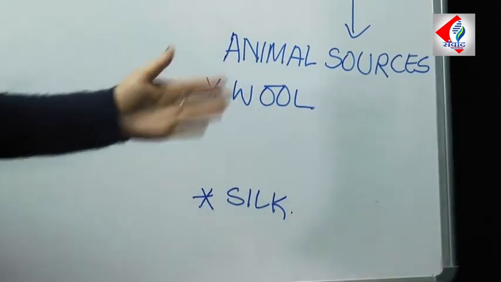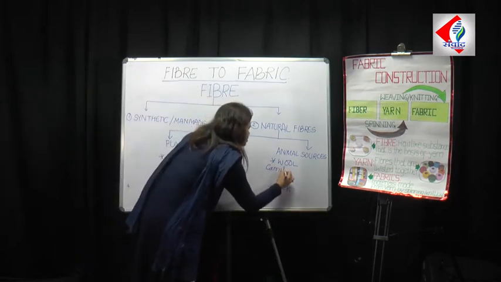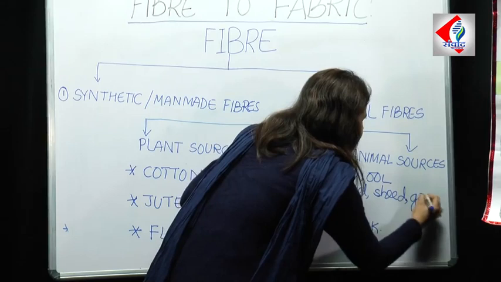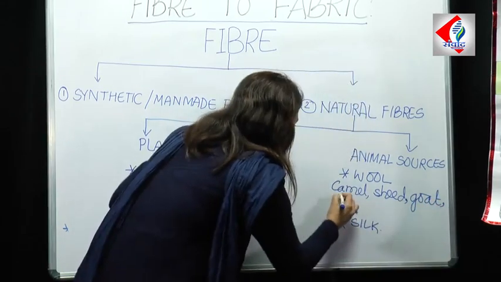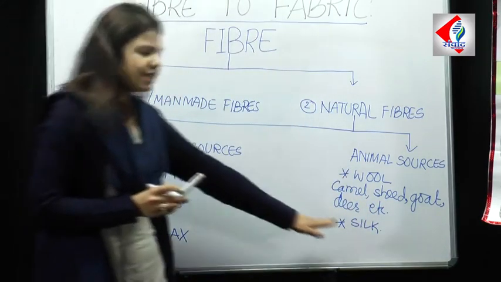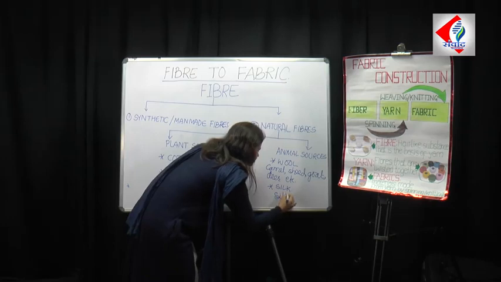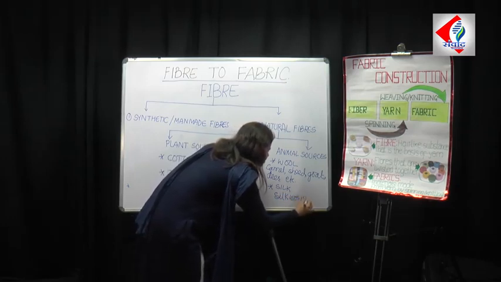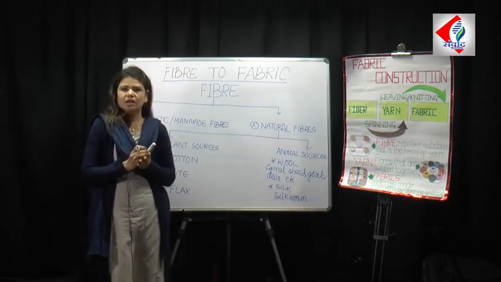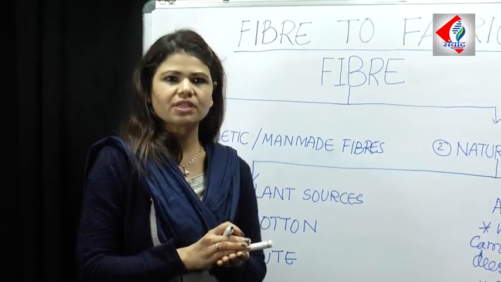Wool can be obtained from some of the common animals like camel, sheep, goat, deer, etc. And silk fiber can be obtained from the silkworm, which wove a cocoon around it, and that cocoon gives us the range of silk fiber which can be woven into different kinds of clothes for making of silk fabric.